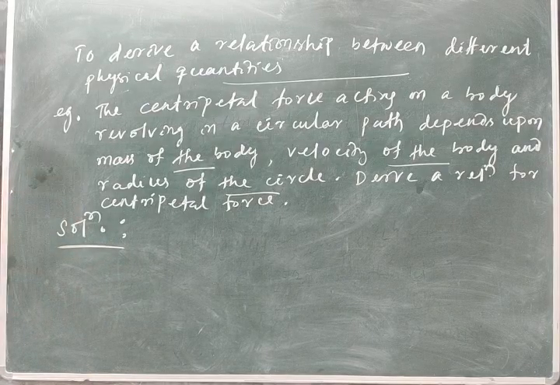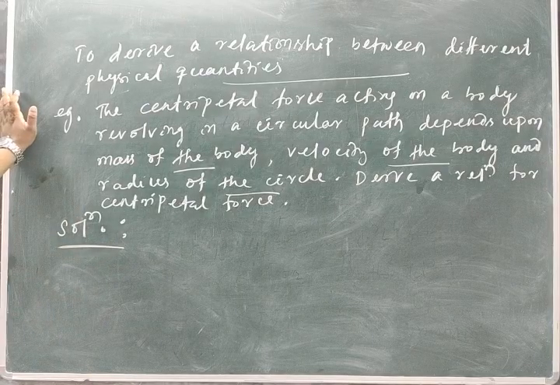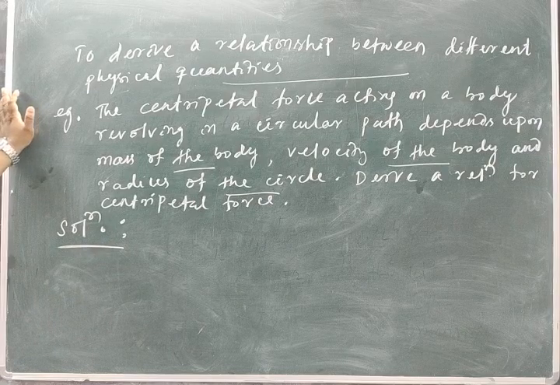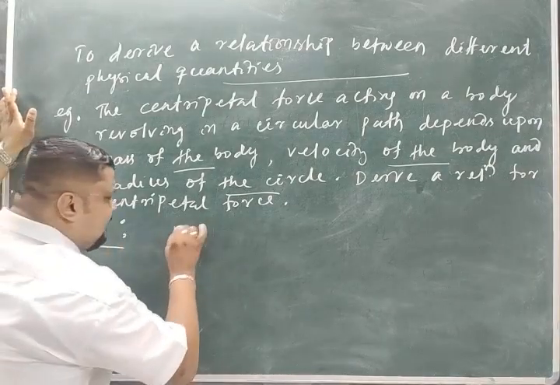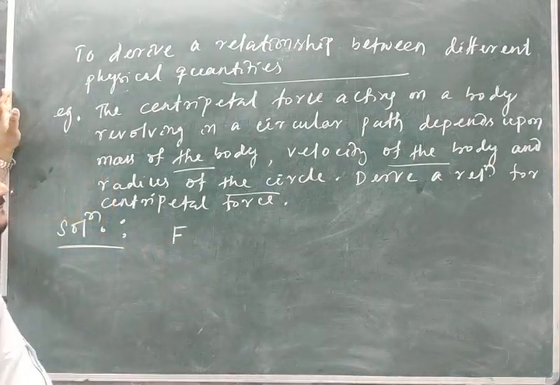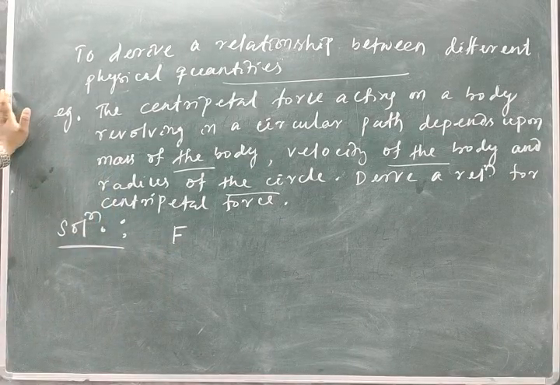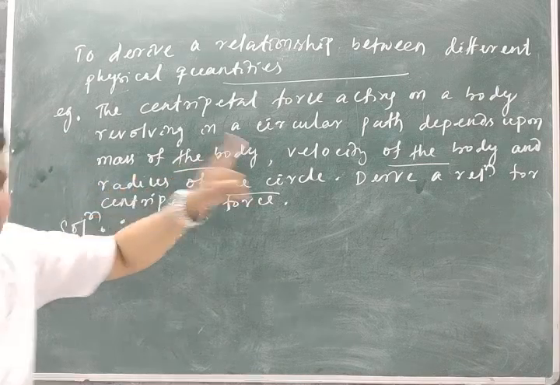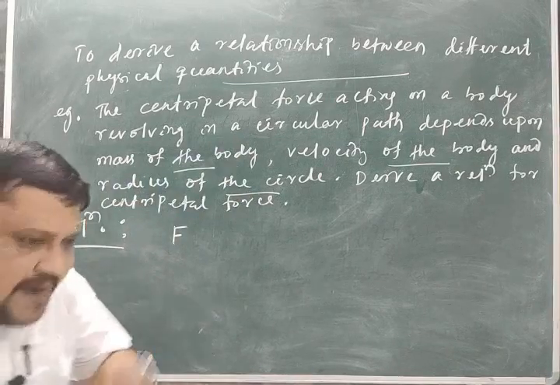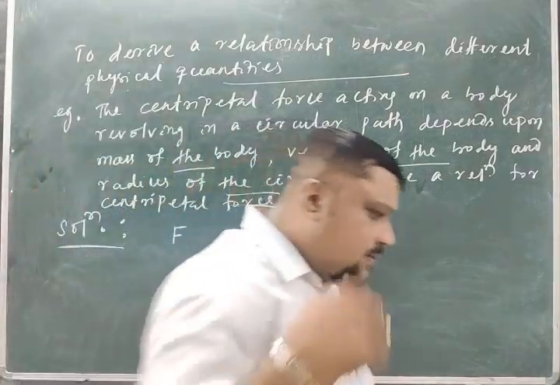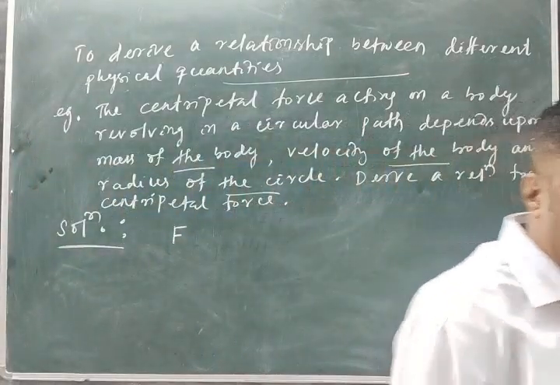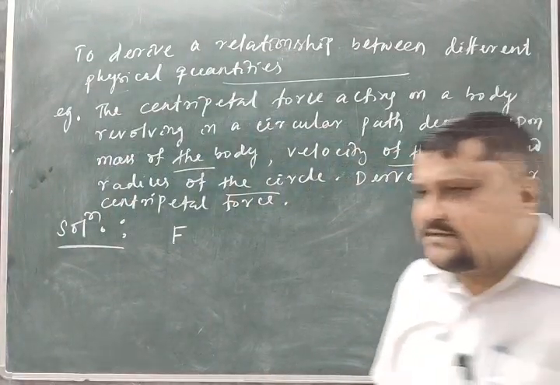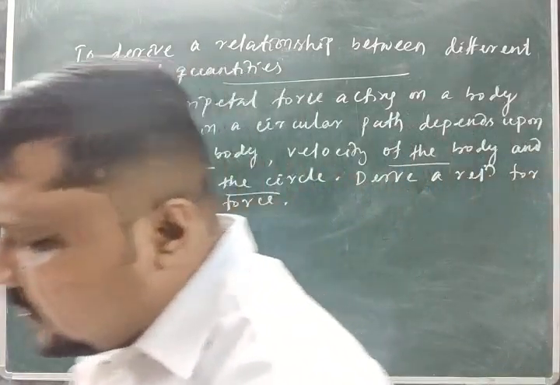The centripetal force acting on a body revolving in a circular path, I will write here centripetal force, let the symbol be F. The centripetal force acting on a body revolving in a circular path depends upon the mass of the body. But by what factor it depends, I don't know.